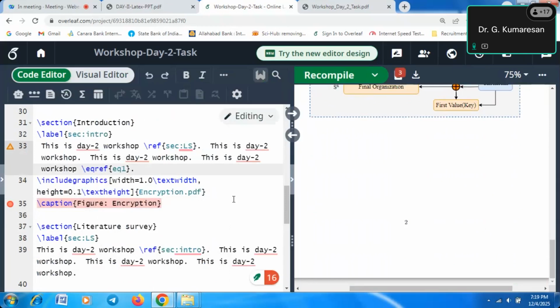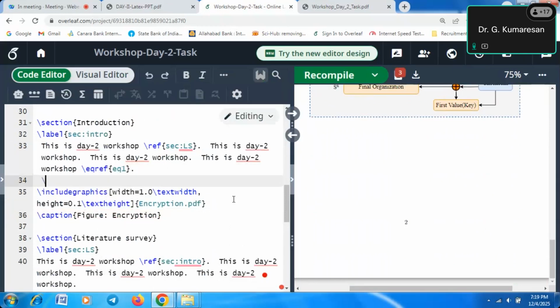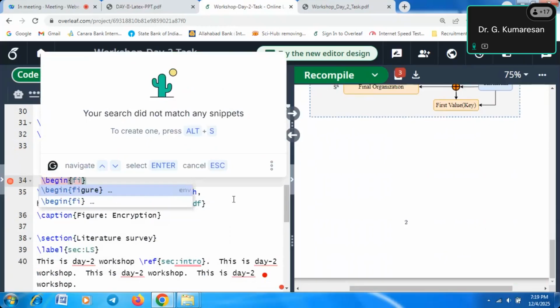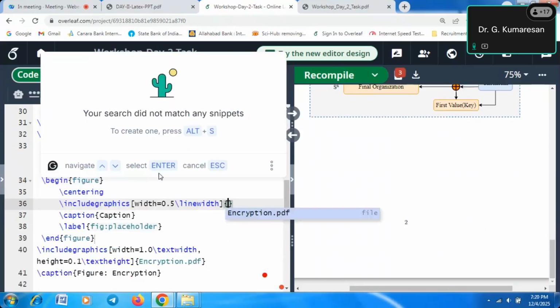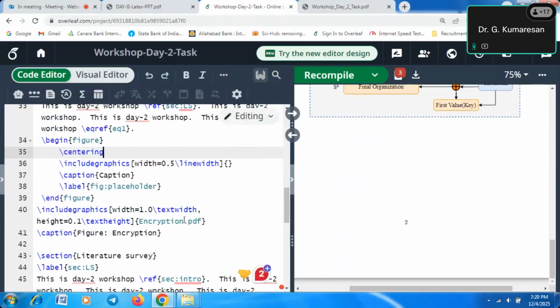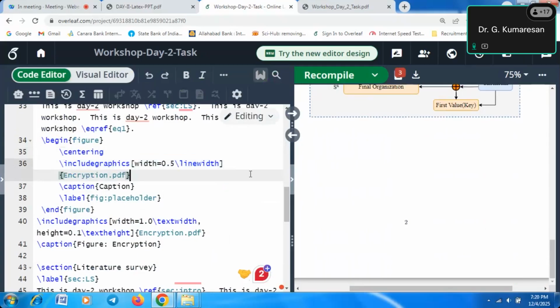Okay, so now what we will do, go to \begin, open begin figure and close end figure, because the compiler is confused. Then \centering, so everything is available here. Place the border, so everything is right. Everything is completed. For example, here encryption, like that, I got it right.